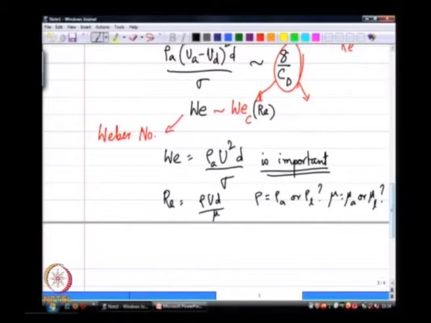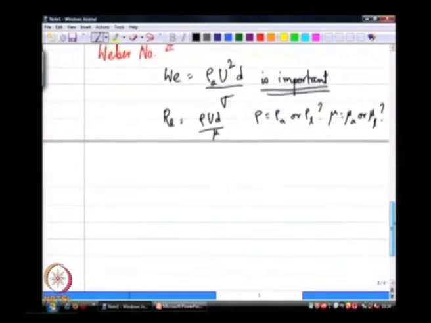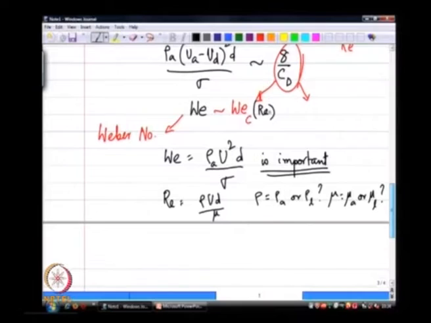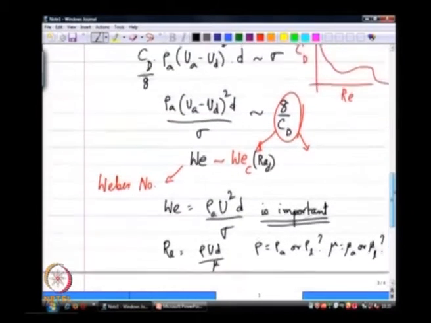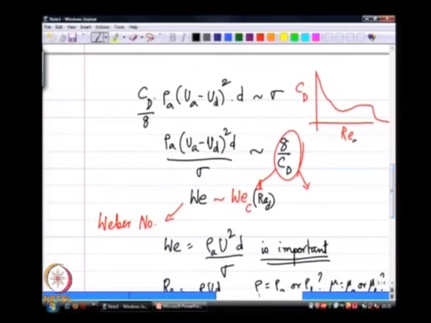We will see a couple of instances. If I want to talk of this Reynolds number, I will make the distinction that this is the drop Reynolds number. This is the Reynolds number of essentially the drag coefficient acting on a spherical drop.